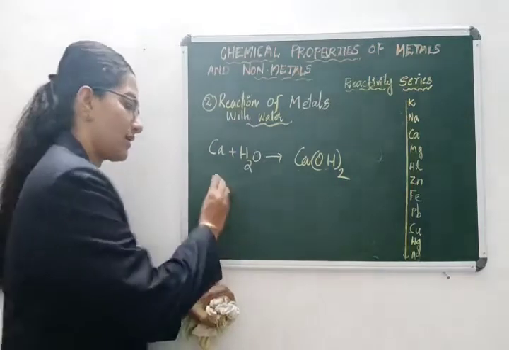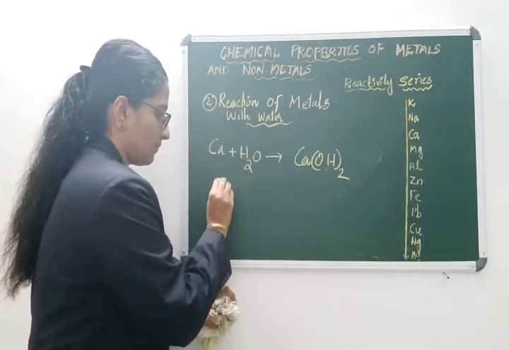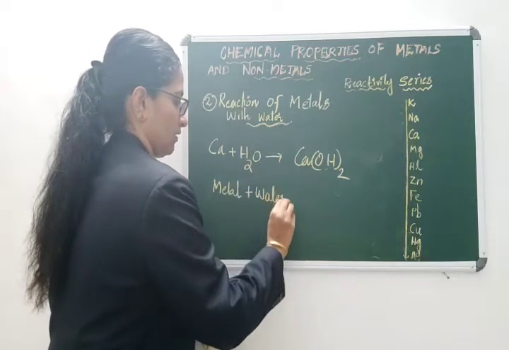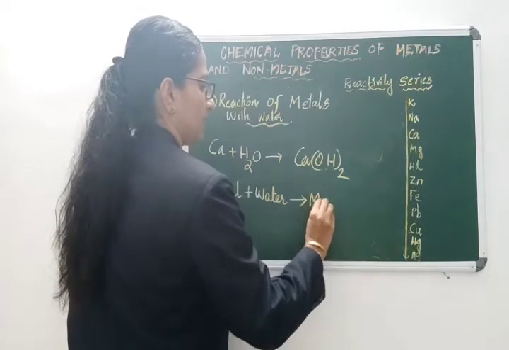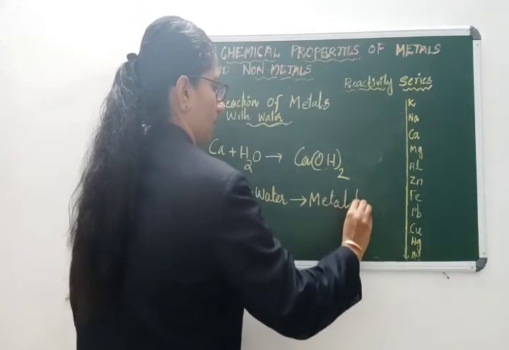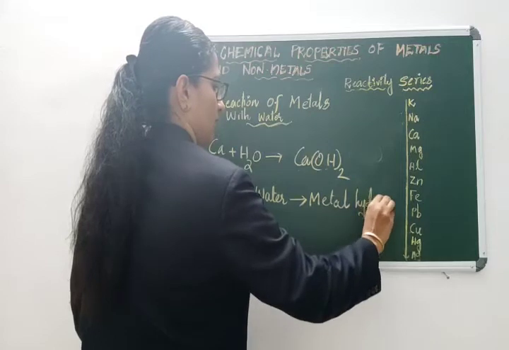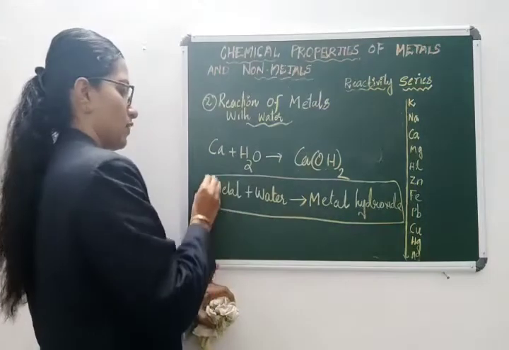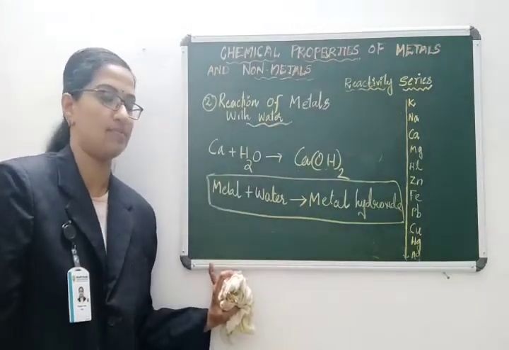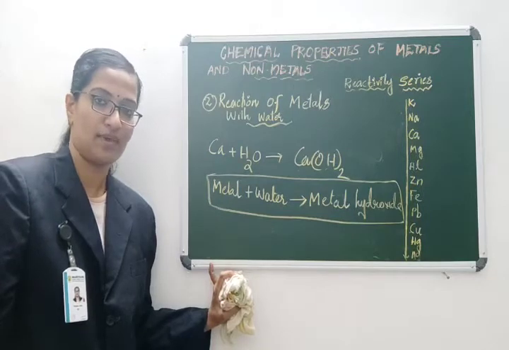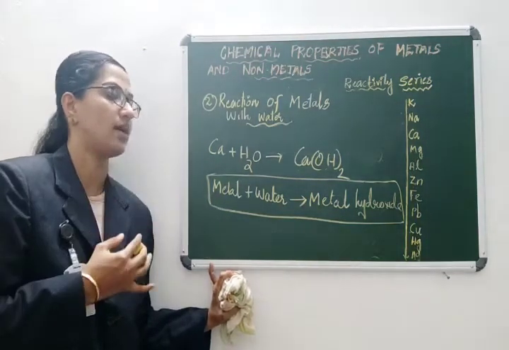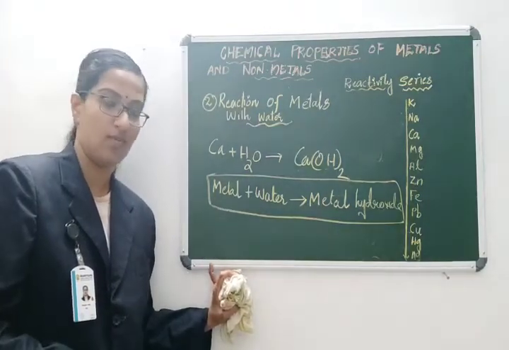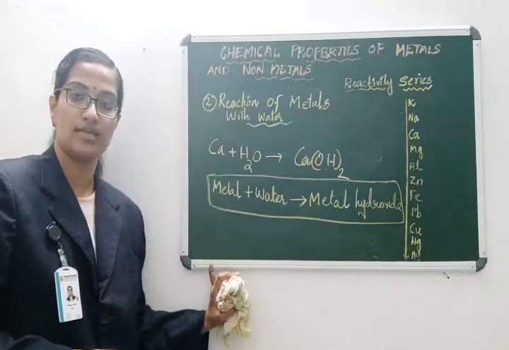So generally you can make a definition: metal plus water will give you metal hydroxide. Learn this equation by heart also. If you learn this equation by heart, you can automatically write the chemical equation. This is what happens when a metal reacts with water: you get the corresponding hydroxide. Whatever metal you take, the corresponding hydroxides are produced.